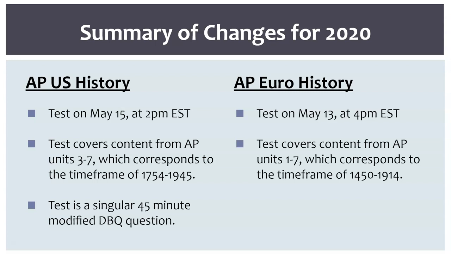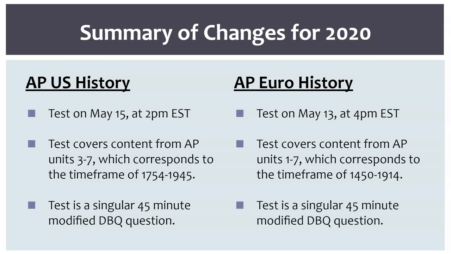Your test will cover content from AP Units 1 through 7, which corresponds to the time frame of 1450 to 1914. This time frame includes things like the Renaissance, the Reformation, and everything else through early modern and modern European history, except it stops right before the outbreak of World War I. So you won't need to talk about the World Wars, interwar period, or any of that. AP European history also has a singular 45-minute modified DBQ question.